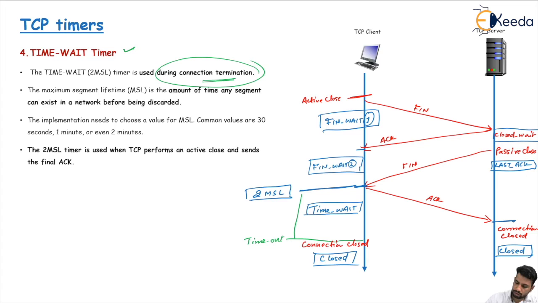Here you see this 2 MSL time takes place. MSL is the maximum segment lifetime. This is the amount of time any segment can exist in a network before being discarded.